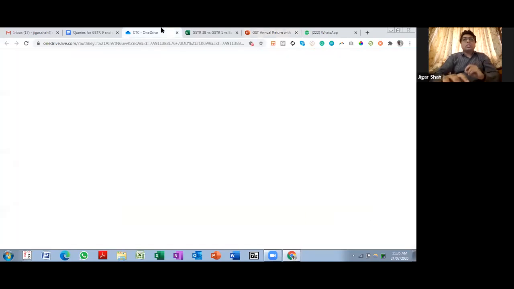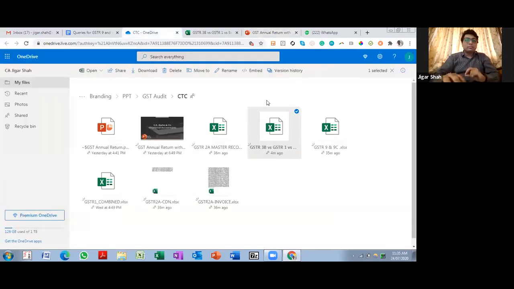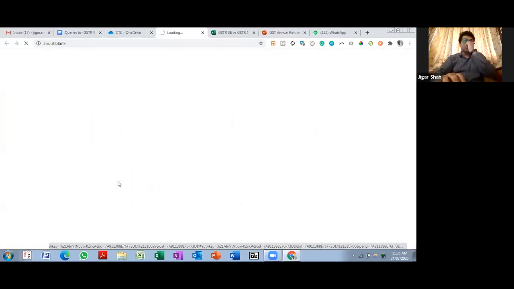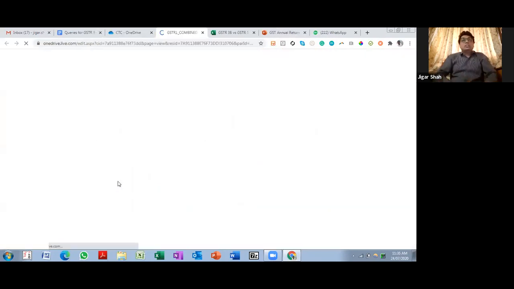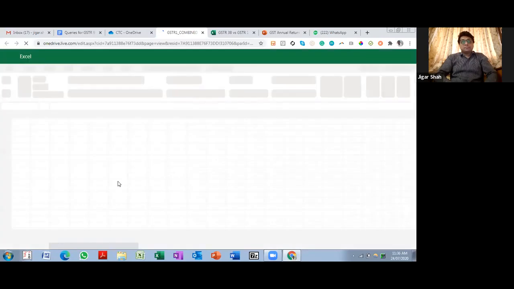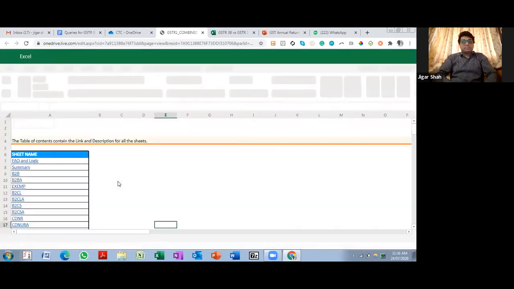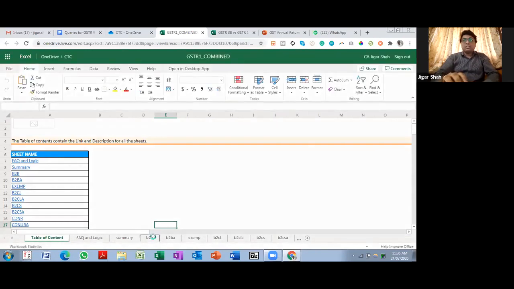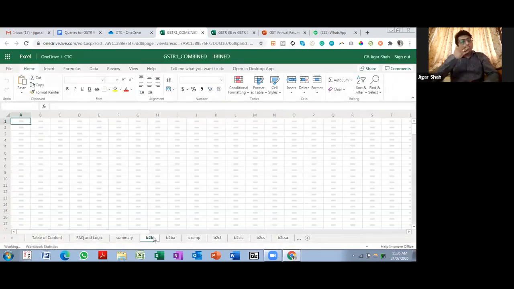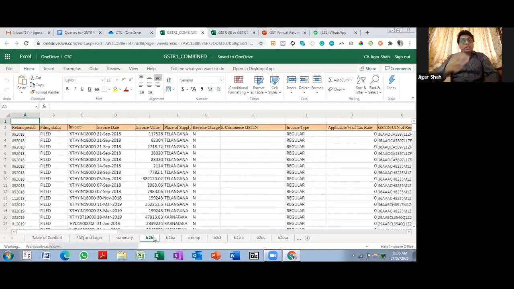One more thing that I want to show you guys is how a dump of GSTR1 looks. As we are using this tool, we get all the invoices at one place. These are the invoices that you have filed, and this is coming from the system itself.